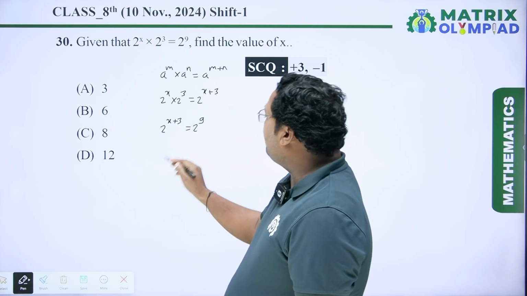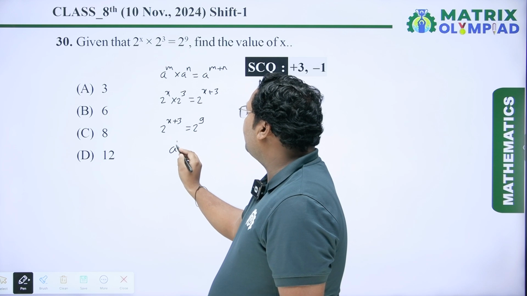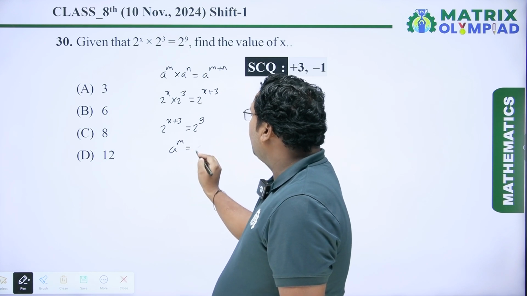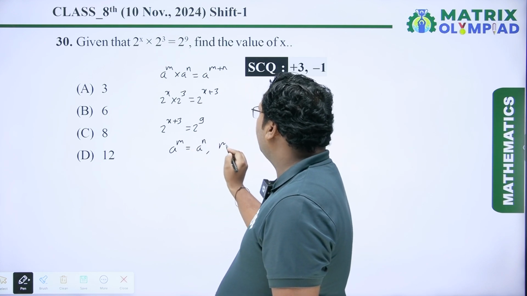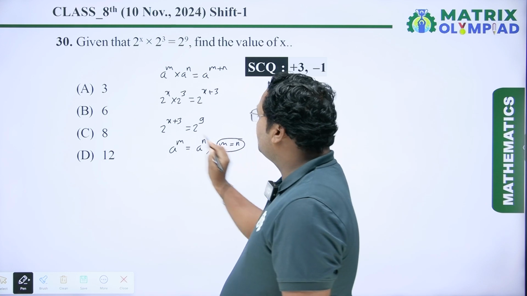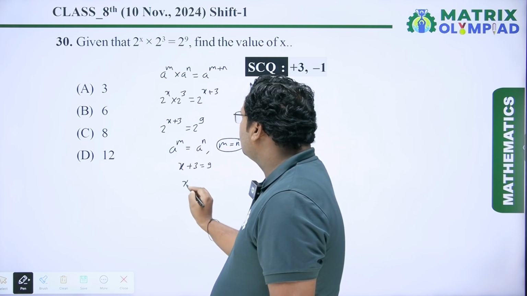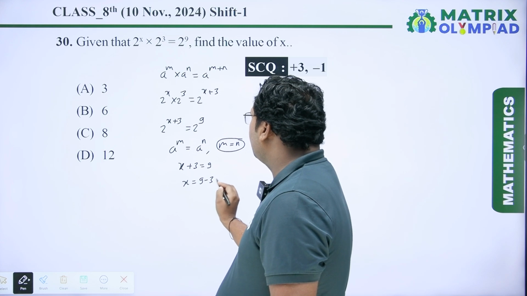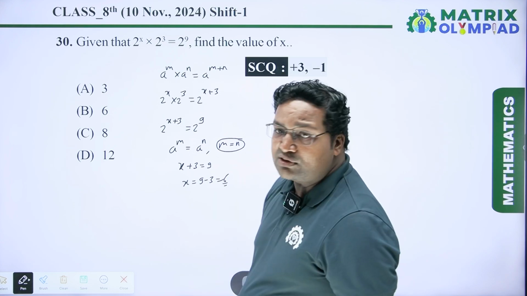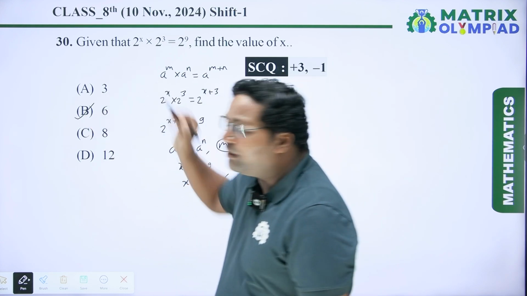9. Now again we apply one property: if a to the power m equals a to the power n, then m equals n. So here x plus 3 is equal to 9. So x equals 9 minus 3, which is equal to 6, which is option B. So option B will be the correct answer.